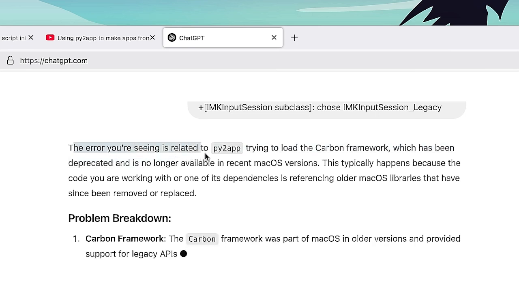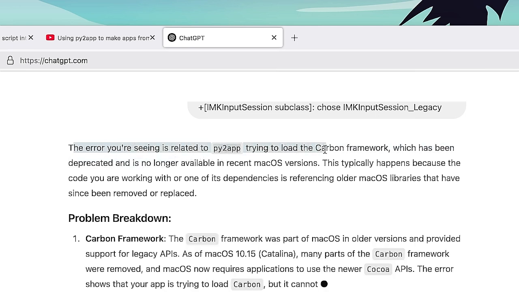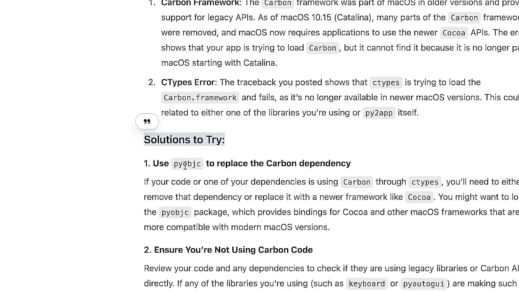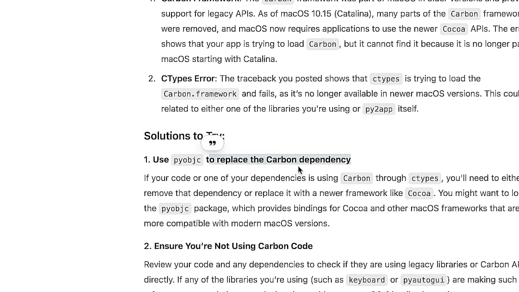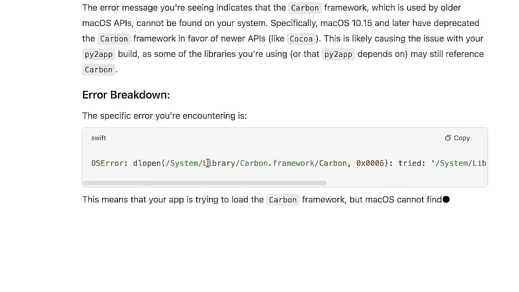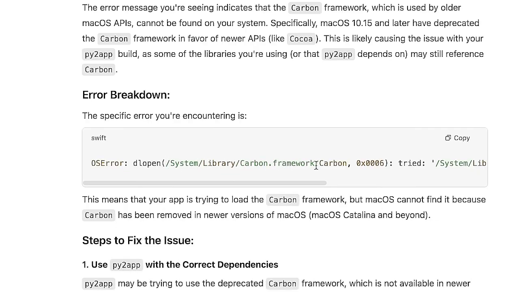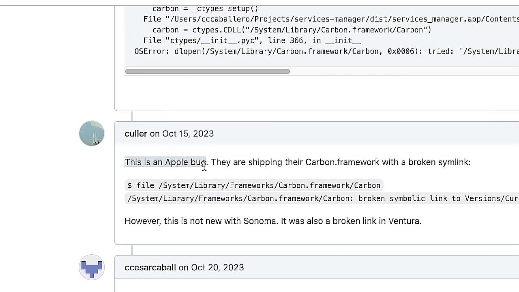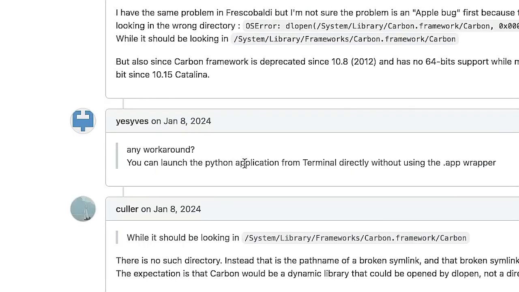The error you're seeing is related to Py2app trying to load the Carbon framework, which has been deprecated and is no longer available in recent macOS versions. Solutions to try. If your code or one of your dependencies is using Carbon through ctypes, words just keep getting more interesting. The specific error you're encountering is this: System library Carbon framework, no such file. Ooh, this is an Apple bug. They're shipping their Carbon framework with a broken symlink. You can launch the Python application from terminal directly without using the app wrapper.